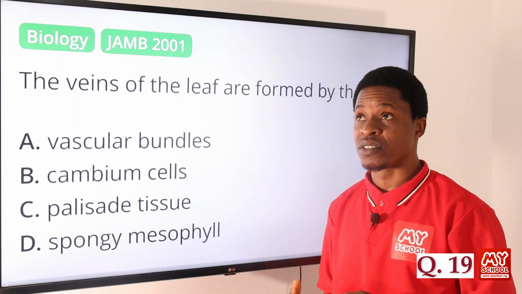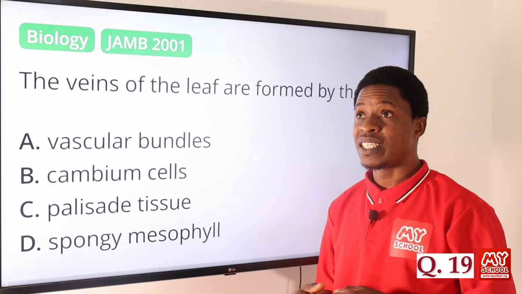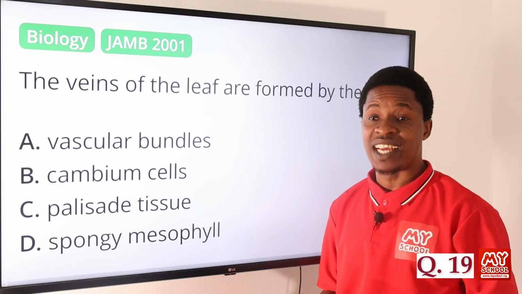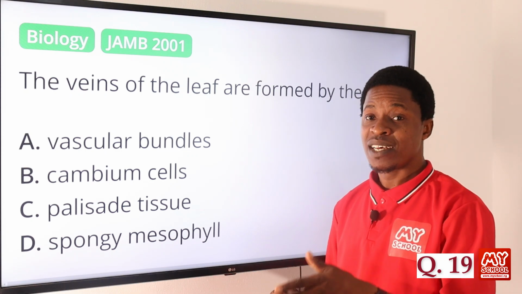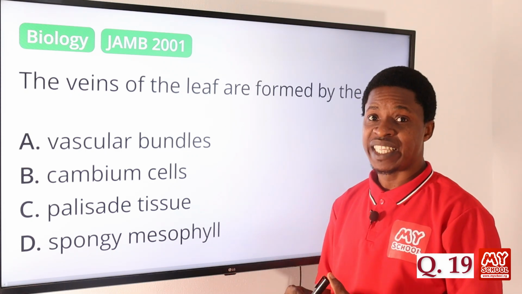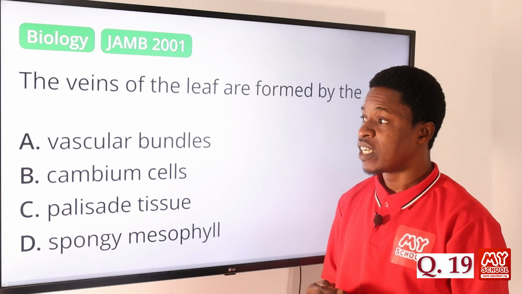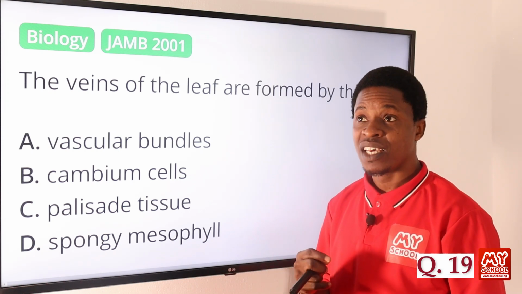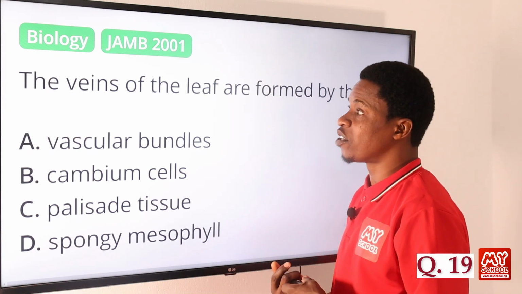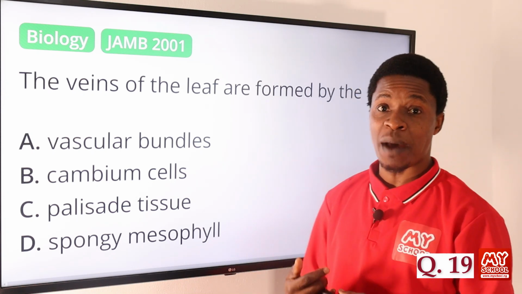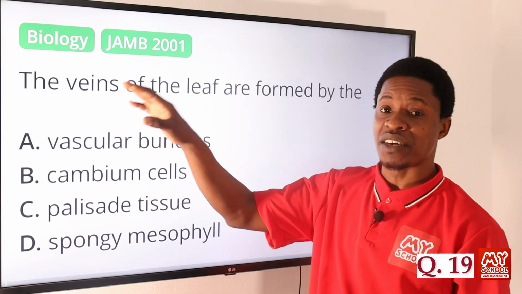Remember, we talked about the pteridophytes and the bryophytes being non-vascular. So they will not have that taking place in them because they don't have it. But we have the pteridophyte, we have the gymnosperm, we have the angiosperm. Those ones usually have veins, because they have vascular bundles. That's why you see it in the angiosperm.